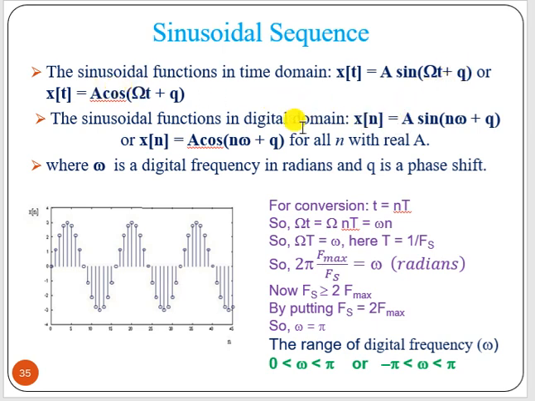So x n we can write as a sin of omega n plus phase, or cosine of omega n. Now what happens for an analog signal?